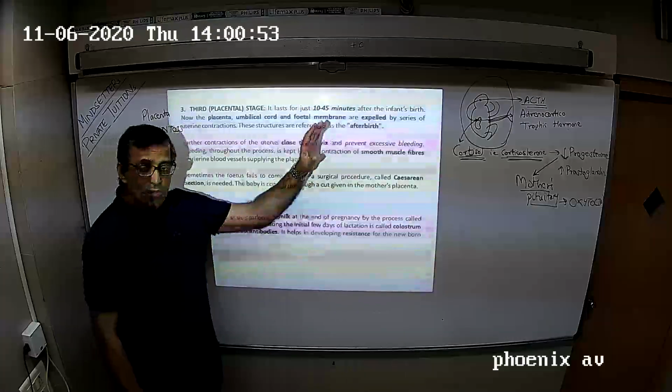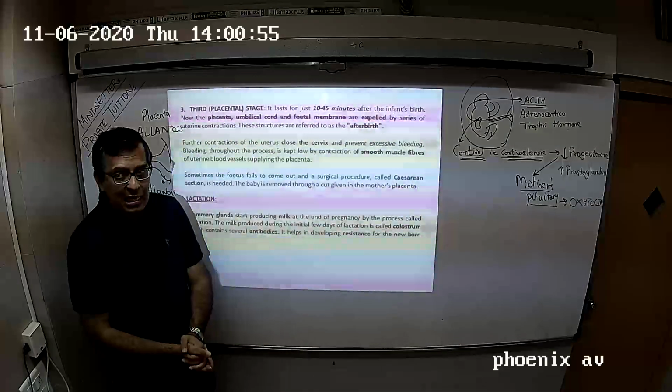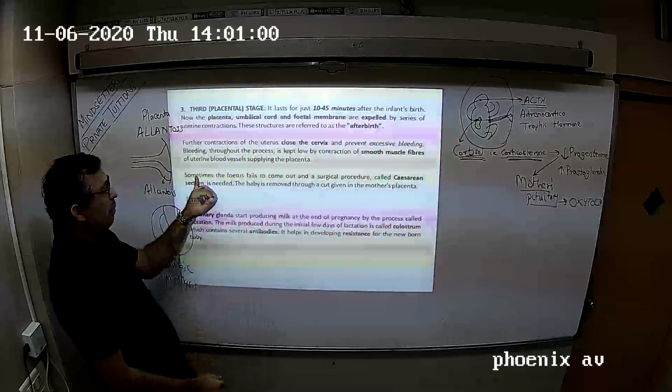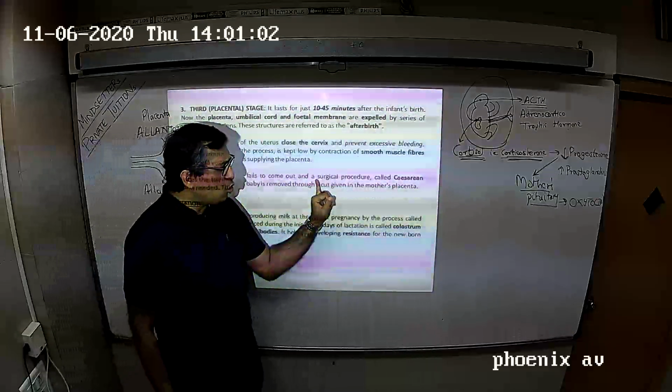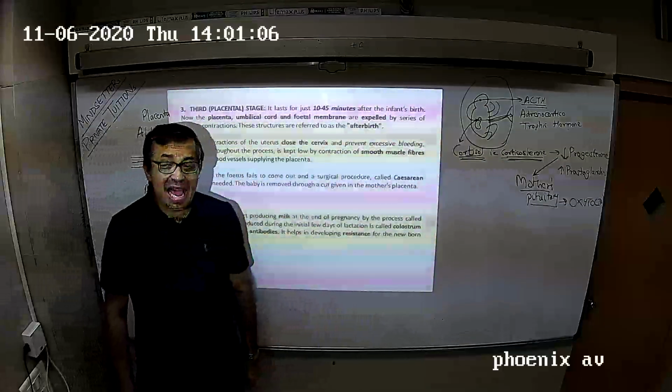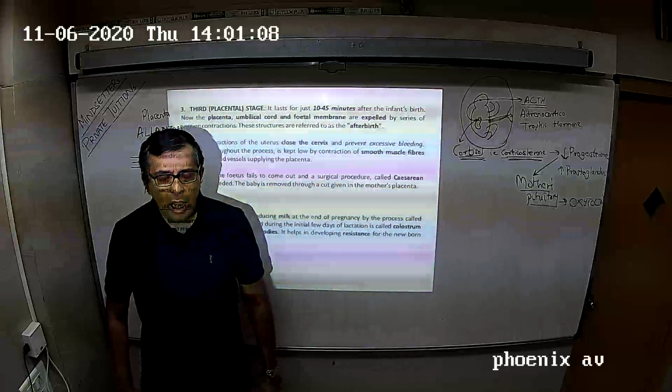So this is a beautiful logic of stem cells which are stored from the umbilical cord. And third, sometimes the fetus fails to come out and a surgical operation called a Cesarean section is done.